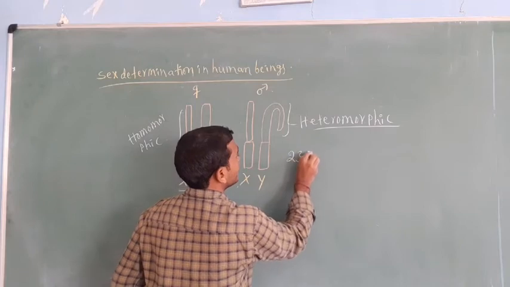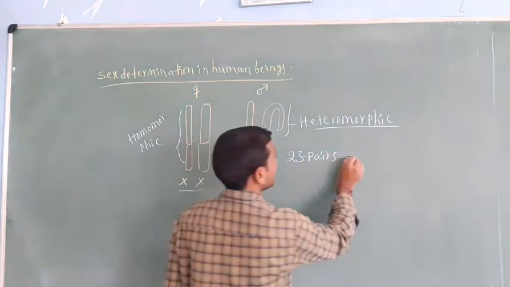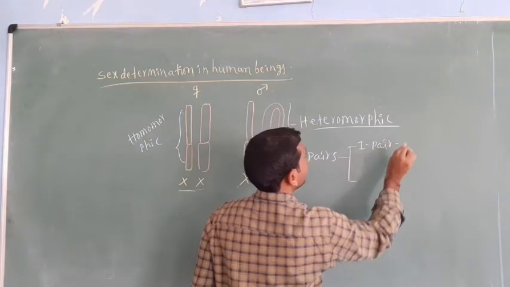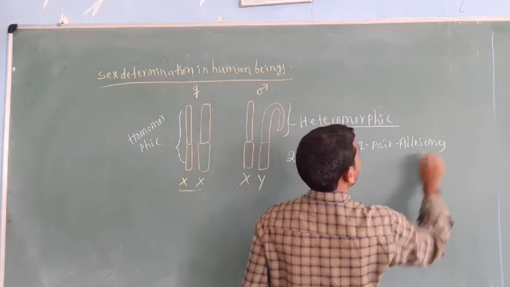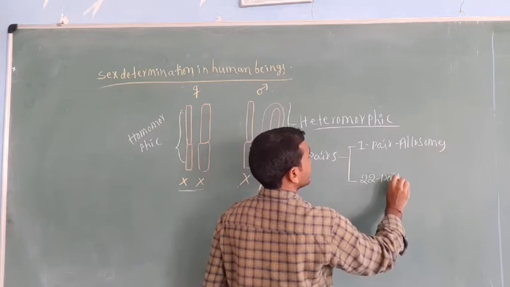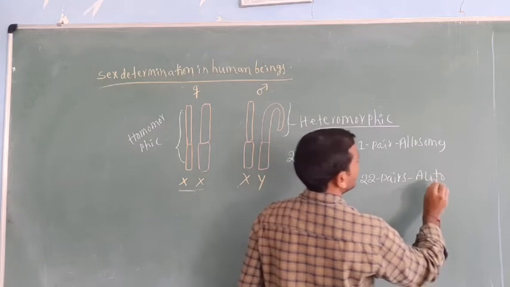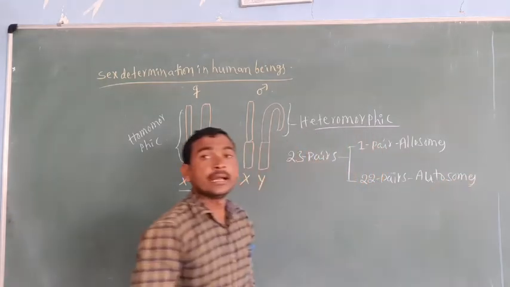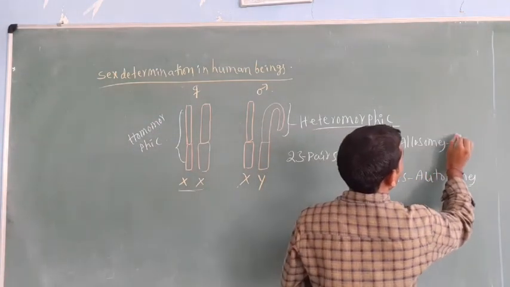Actually 23 pairs of chromosomes are there. In these 23 pairs, one pair is allosomes. The remaining 22 pairs are autosomes.